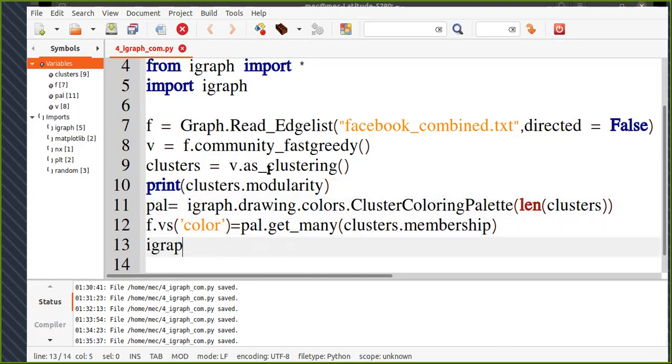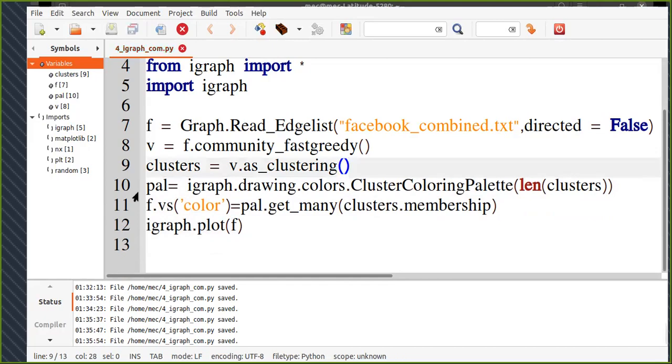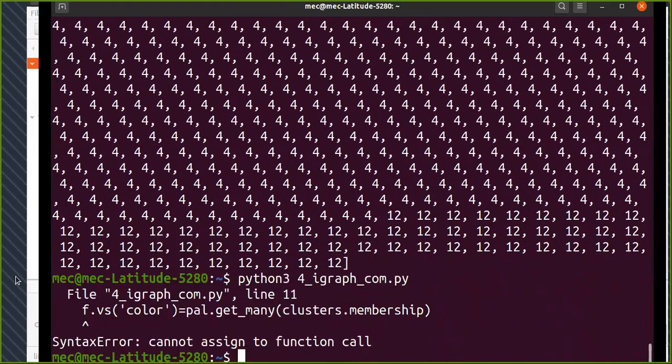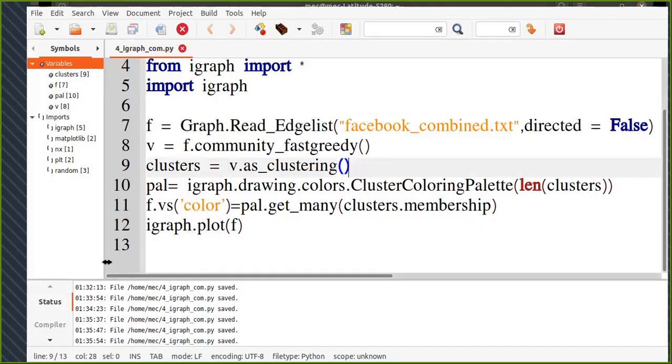After that, you can simply go and have a look at your graph. I'm just going to plot it. If you want, you can remove all the extra lines from your code. It shows me an error. Let me see what it is. It says cannot assign to function call.